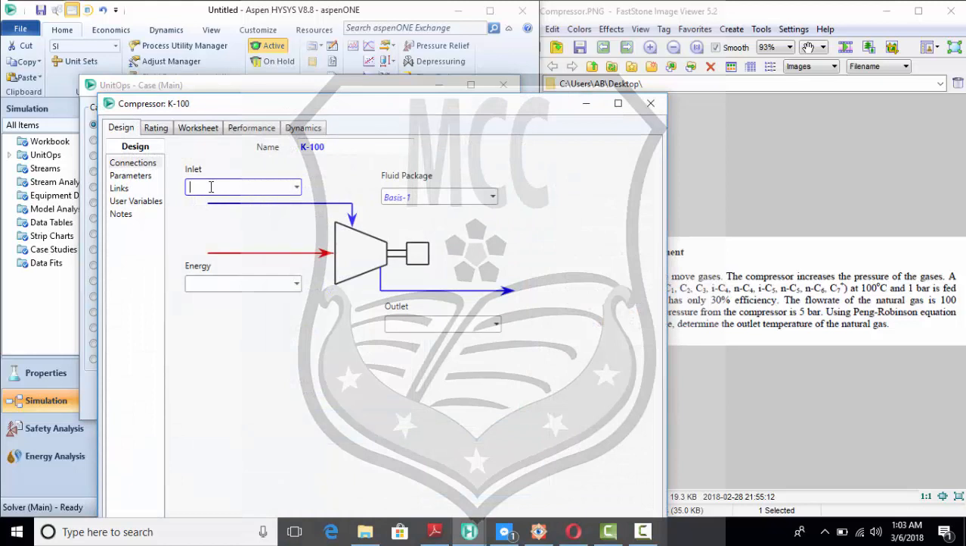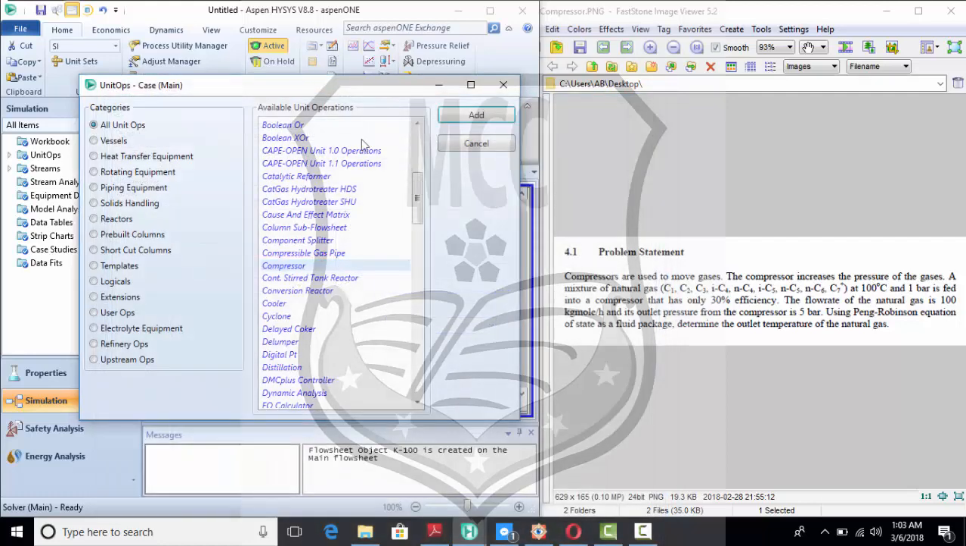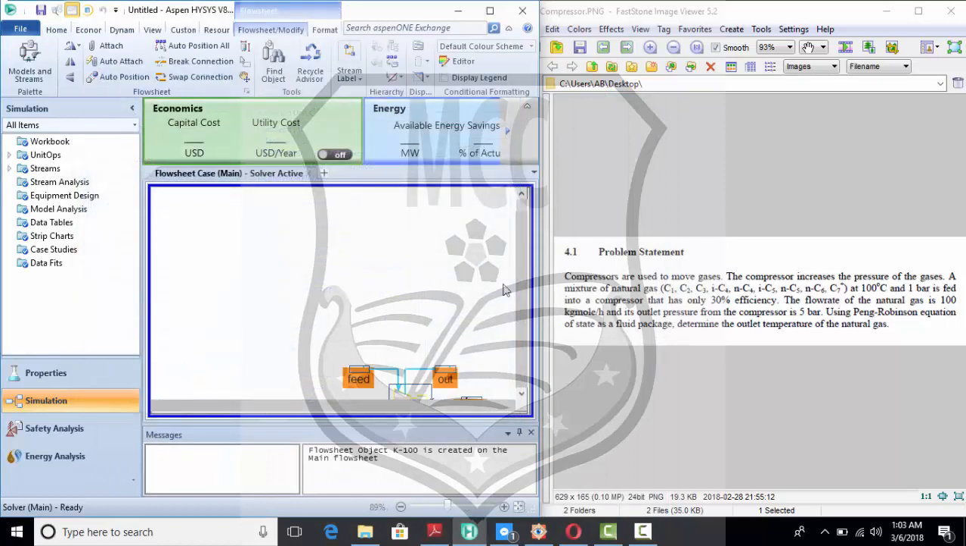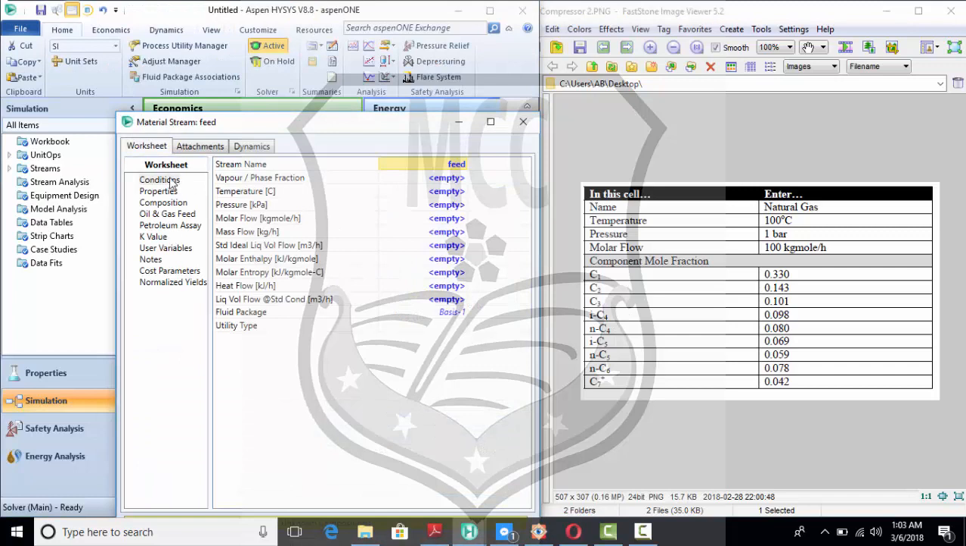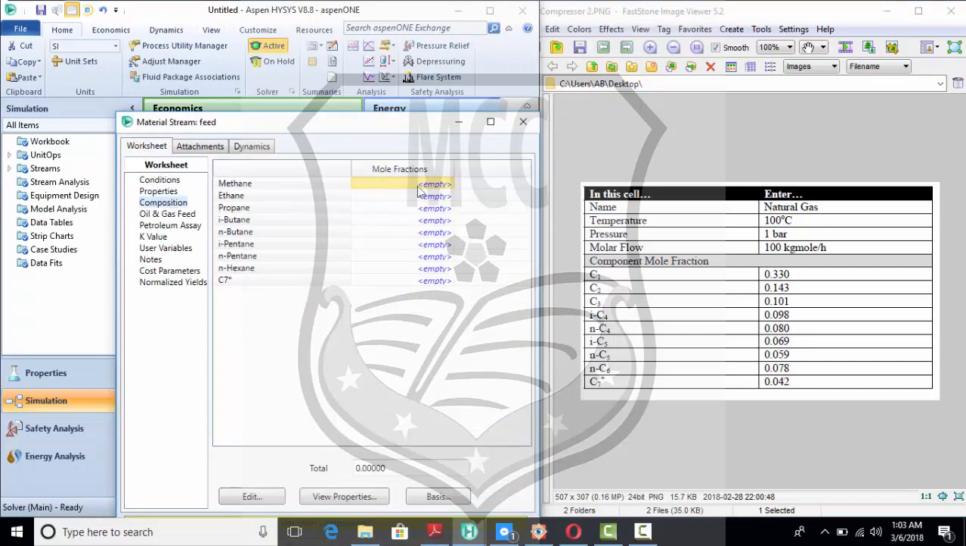Add the compressor and give the name to the feed inlet as feed. You can write whatever you want. Okay, we have a compressor here. These are the composition of the feed inlet. Click on worksheet and then composition, and you can write the mole fraction here.